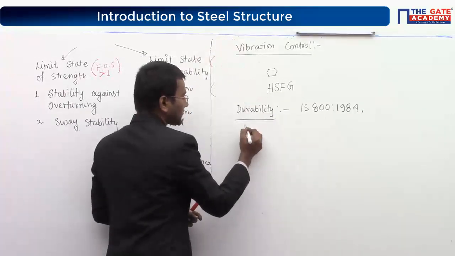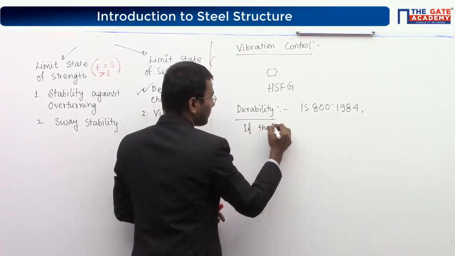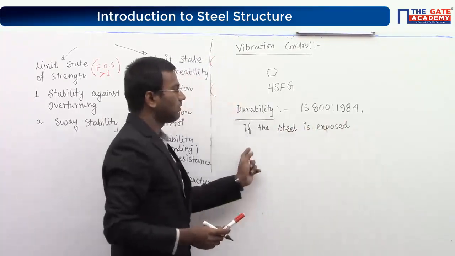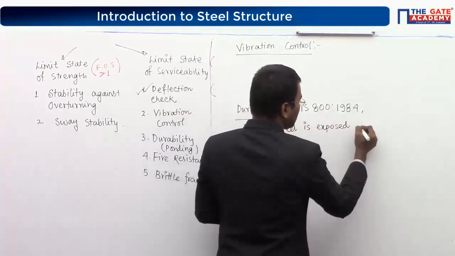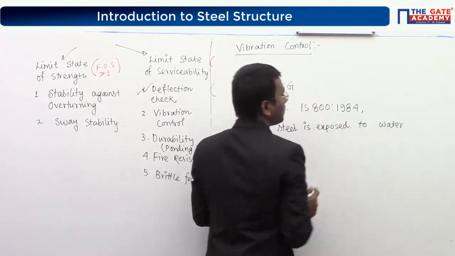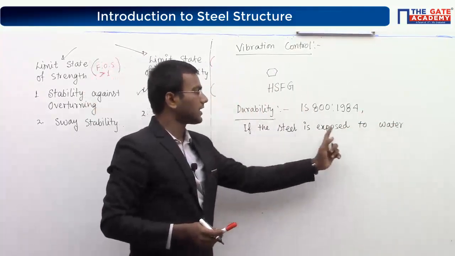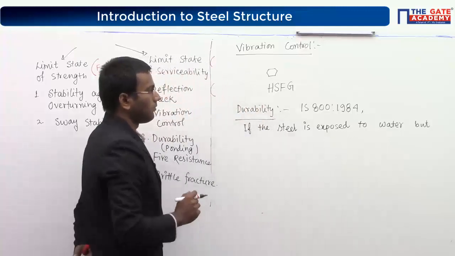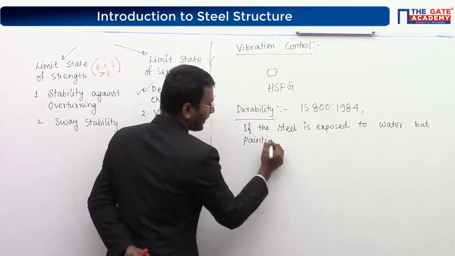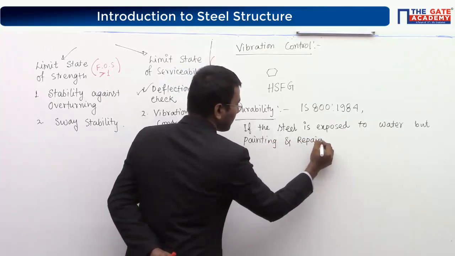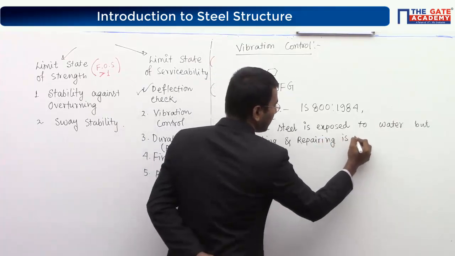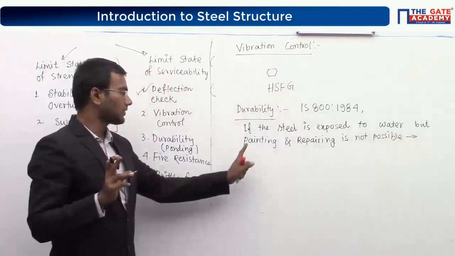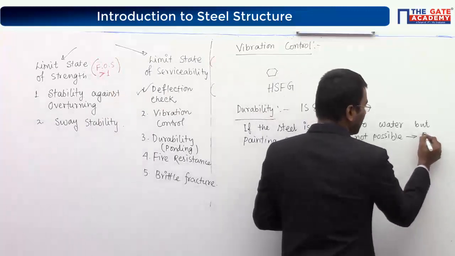So if the steel material is exposed to water or rainfall or corrosion, whatever it is exposed to the water, but painting and repairing is not possible, then the minimum thickness of the steel member is 8 mm.